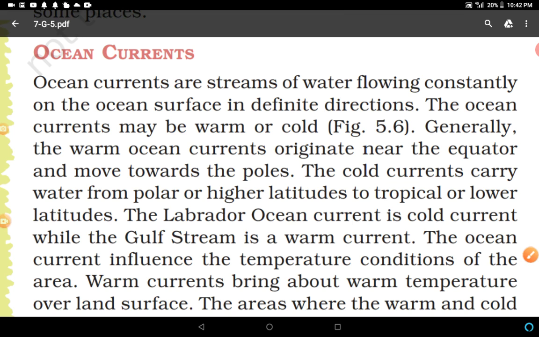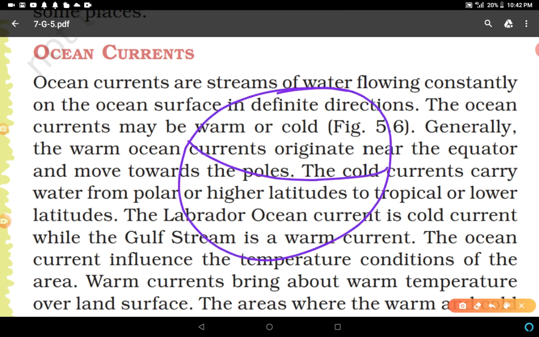The ocean currents may be warm or cold. It means it may be hotter or colder. Generally, the warm ocean currents originate near the equator. You have to remember why. Warm ocean currents originate near the equator because, suppose this is Earth, right?